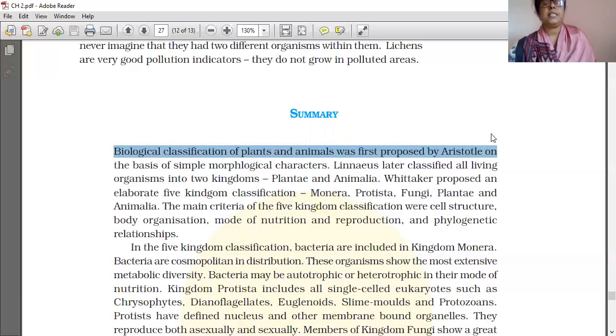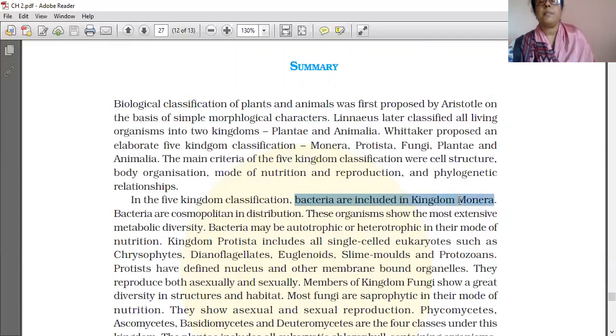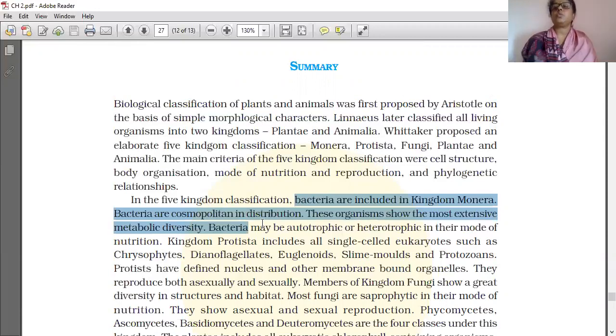In the five-kingdom classification, bacteria are included in kingdom Monera, that we have already learned. Bacteria are cosmopolitan in distribution. Cosmopolitan means we can see them anywhere. Organisms like that are called cosmopolitan.